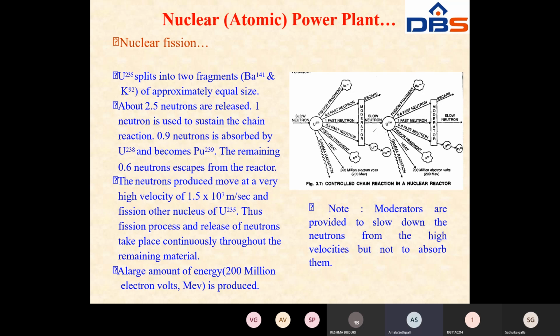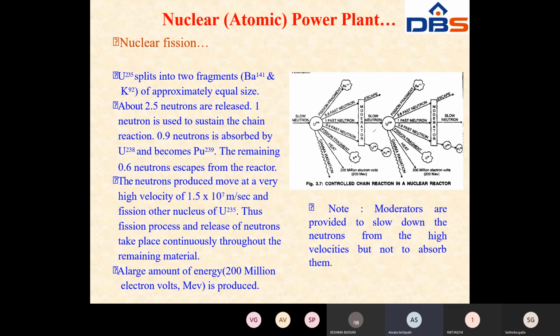Uranium-235 splits into two fragments, barium and krypton, of approximately equal size. About 2.5 neutrons are released. One neutron is used to sustain the chain reaction. 0.9 neutron is absorbed by uranium-238 and becomes Pu-239. The remaining 0.6 neutrons are extracted from the reactor.